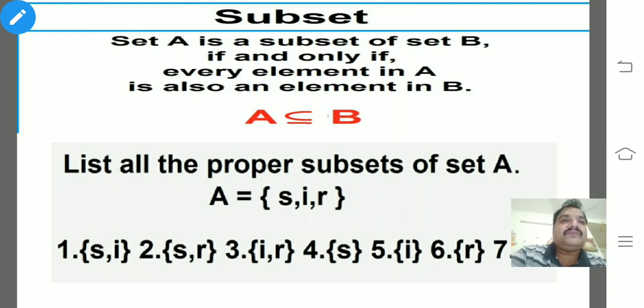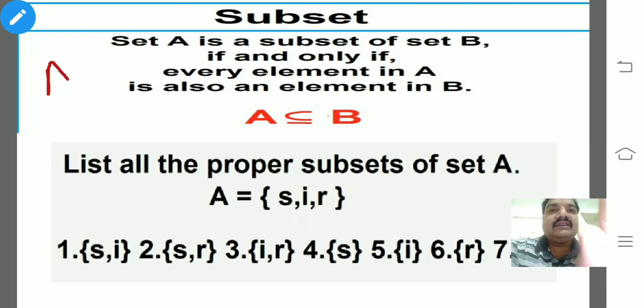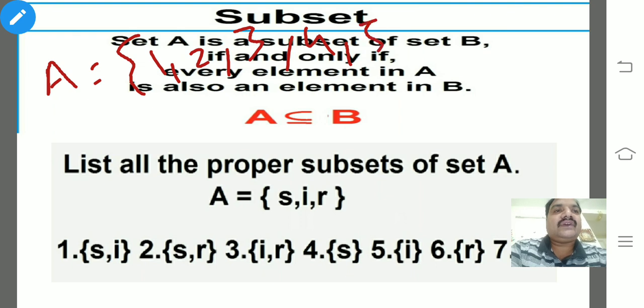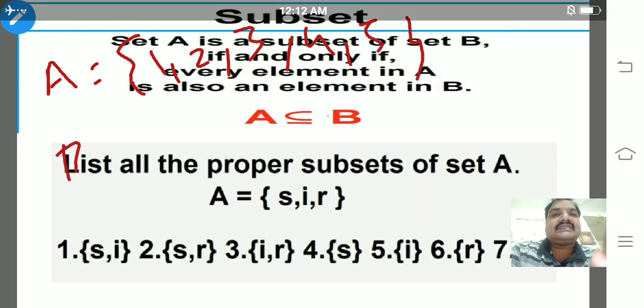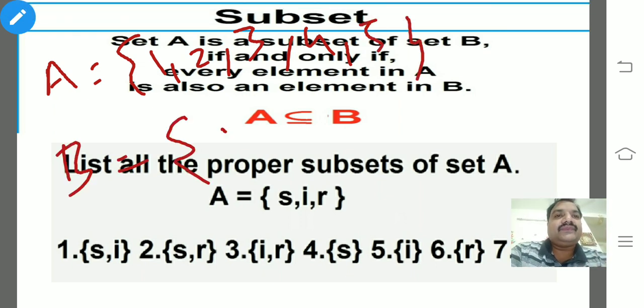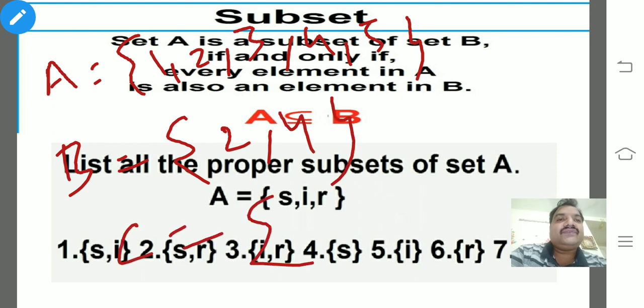Let us take A as a set of 1, 2, 3, 4, 5, and B as a set of 2, 4, and C as a set of 1, 3, 5.